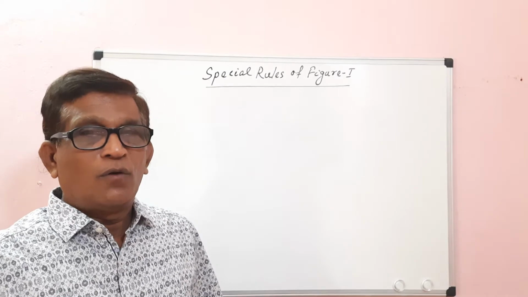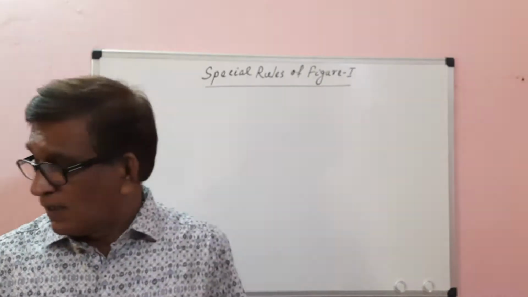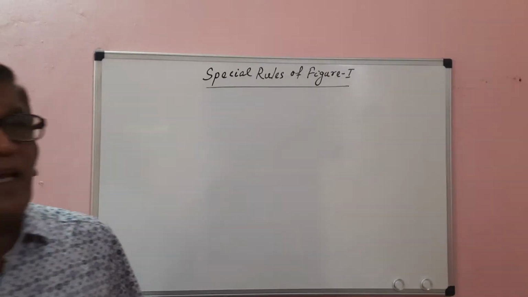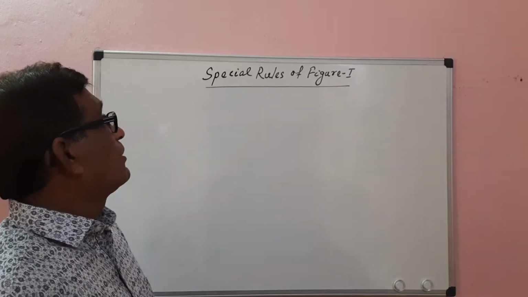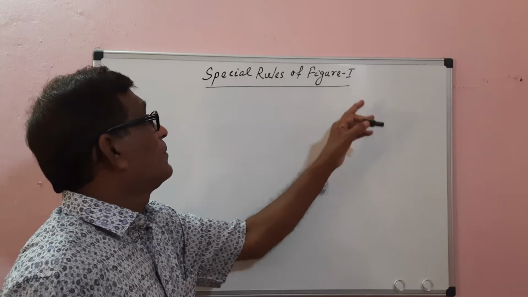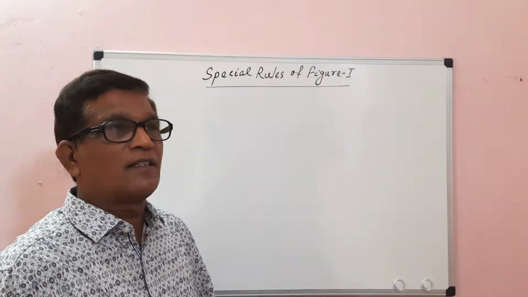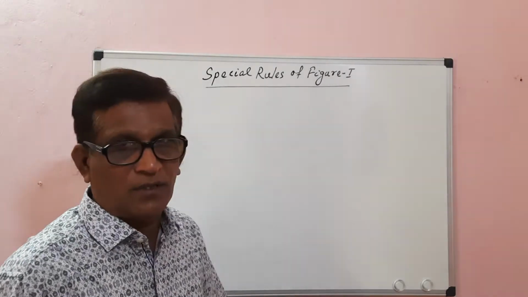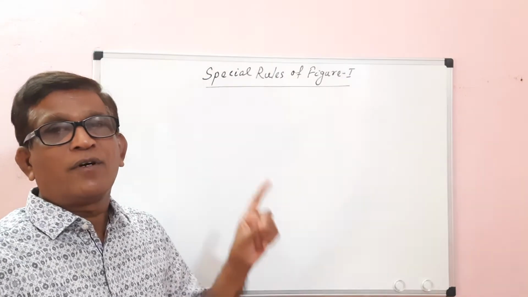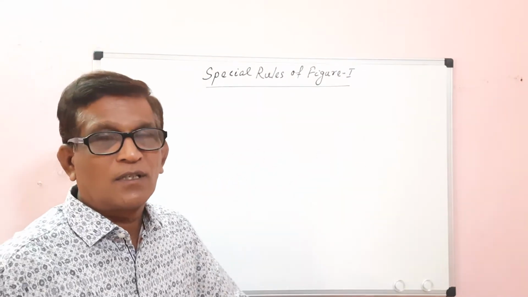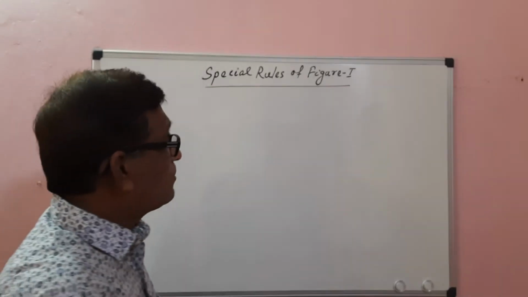In this video, we'll discuss the special rules of the first figure. We have already discussed the valid moods of the first, second, third, and fourth figures. Today we'll discuss the special rules of the first figure. Special rules means there are certain general syllogistic rules. There are 10 general syllogistic rules, applicable for all figures. But this rule is applicable only for the first figure, not for all figures. Therefore, it is a special rule for the first figure. We should discuss it one by one.